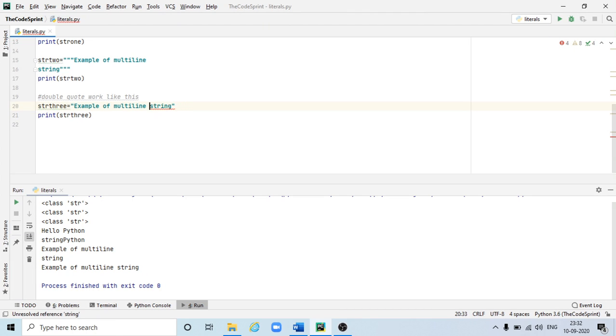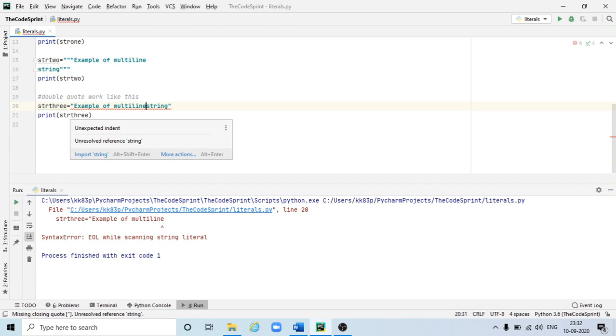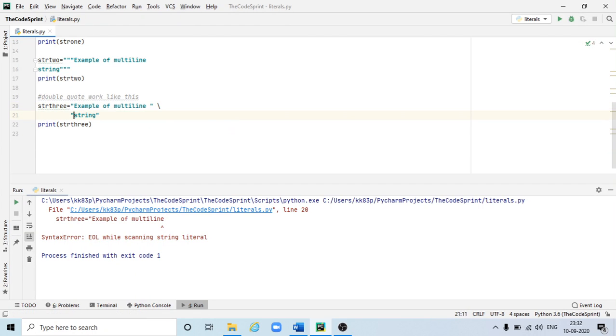Suppose I remove this and simply write it like this, it's not going to work. So remember, whenever you're using double quotes, you have to use it like this, enter, so that it will create the closing double quotes for this one and a backslash, then opening quotes for the second line.